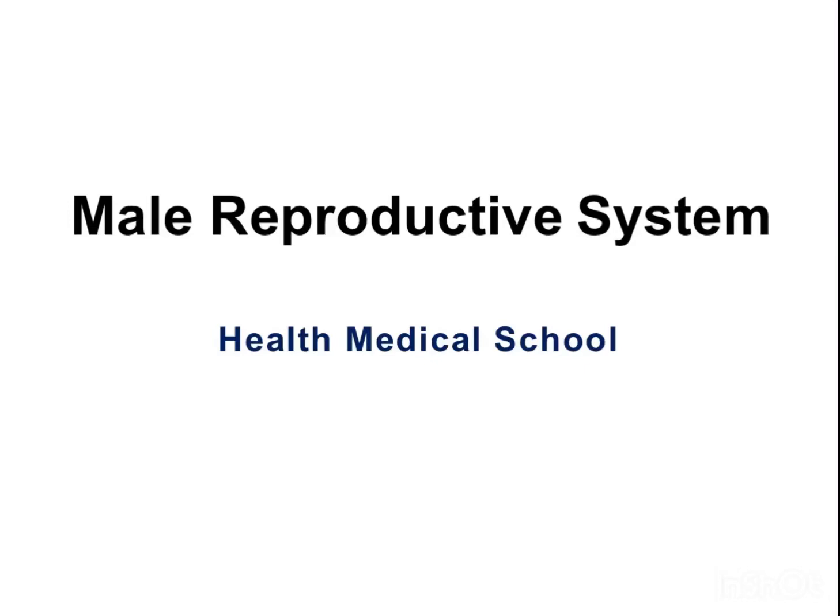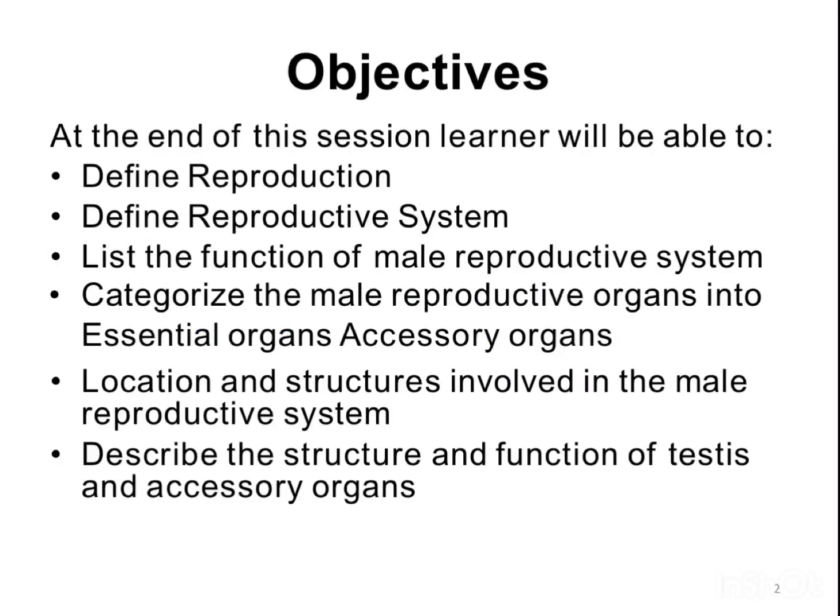Today we are discussing the male reproductive system. Objectives: at the end of this session, the learner will be able to define reproduction, define the reproductive system, list the functions of the male reproductive system, categorize the male reproductive organs into essential organs, accessory organs, location and structures involved in the male reproductive system, and describe the structure and function of the testis and accessory organs.